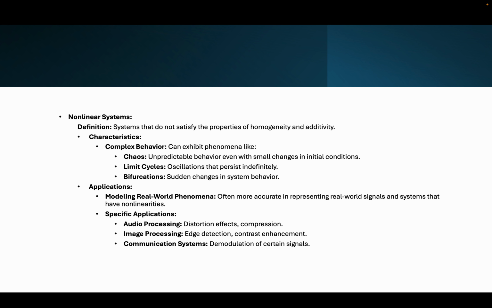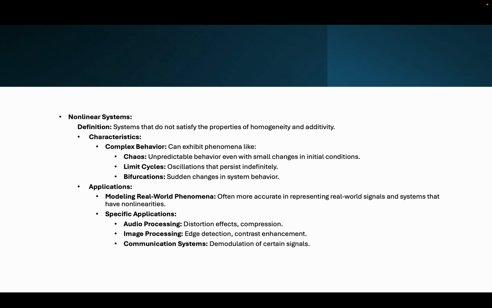Non-linear systems exhibit complex behavior. They do not follow superposition. They do not follow the homogeneity or additive properties. Applications where we construct non-linear systems can be in audio processing, image processing, or in a communication system where demodulation of certain signals is needed.